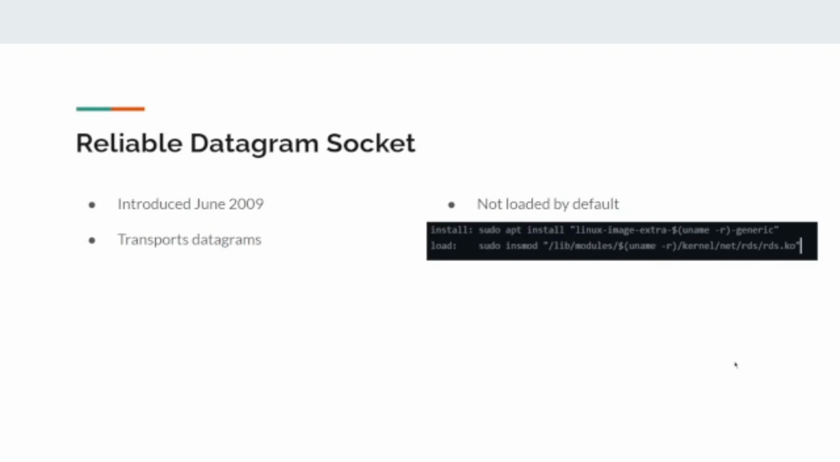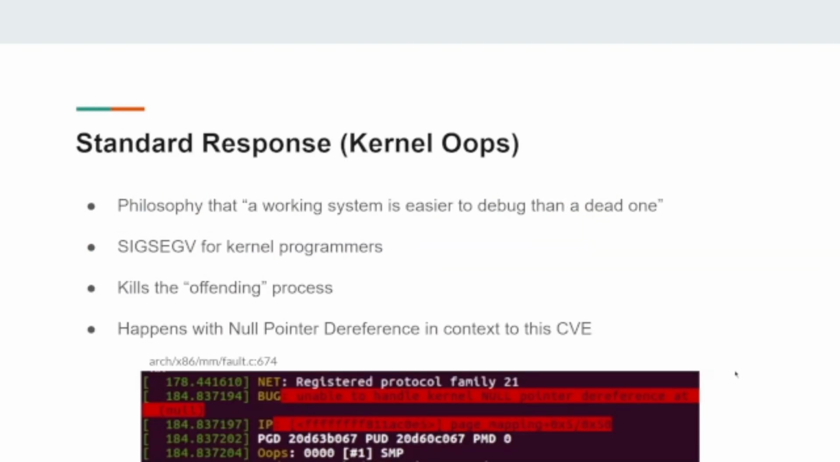The reliable datagram socket was introduced in June of 2009 and specifically relates to transporting datagram data structures between computers, and can be found in data centers and in servers that use it, which may not be data centers. It's not loaded in by default, but you can find it by installing the package and then modprobing it or sudo insmod.